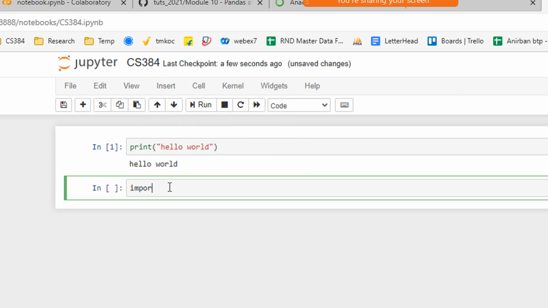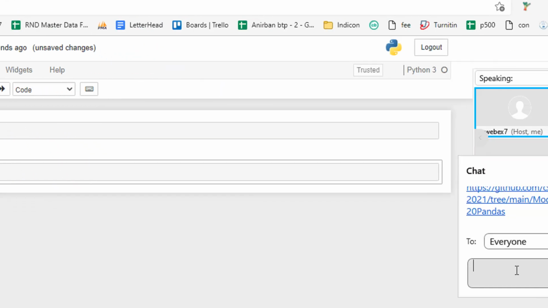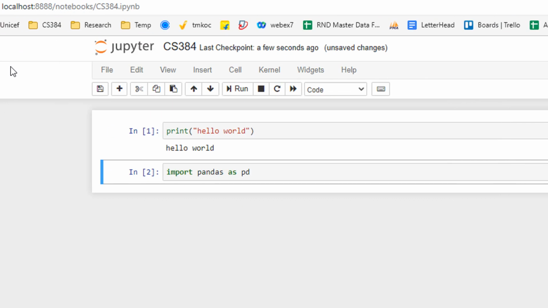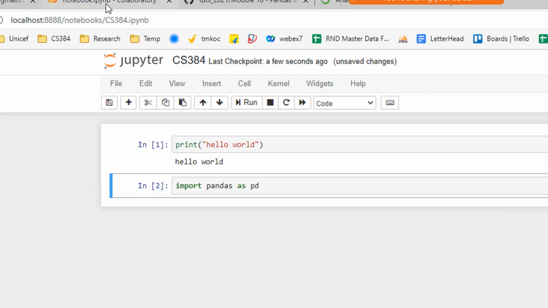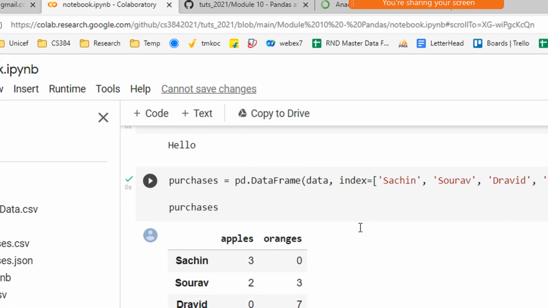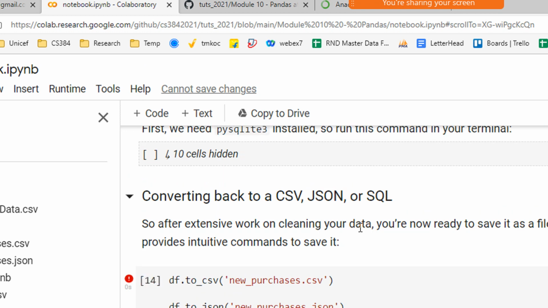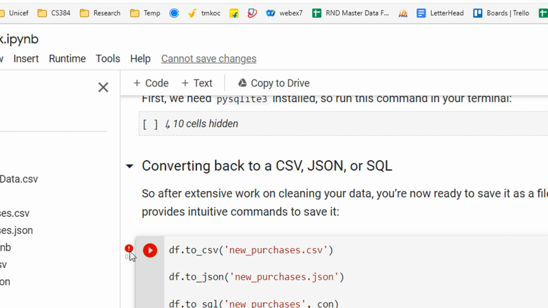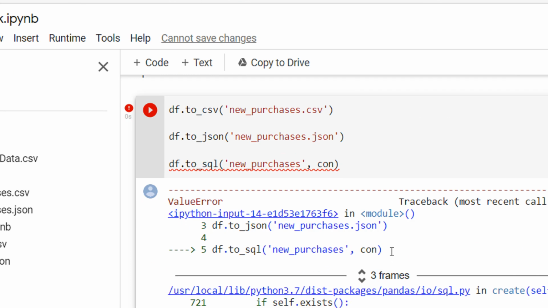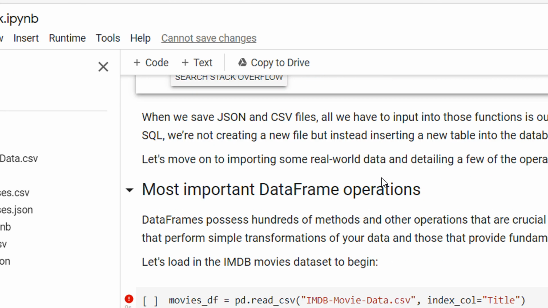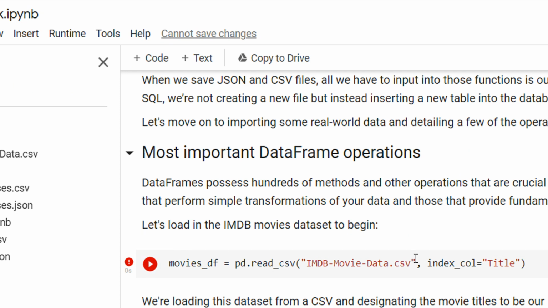I can write import pandas as pd, and it has imported. So this is how you can do it. You can install Anaconda if you want to work locally, or of course use Google Colab to learn. So enough of introduction, let us now do one thing. This we had already learned. Some error is there here: new purchases already exist. Okay, that is not an issue for us.